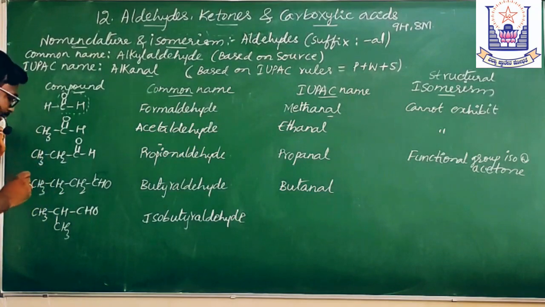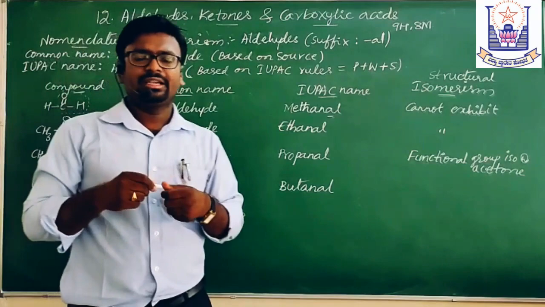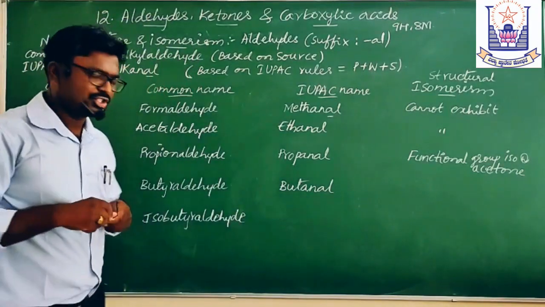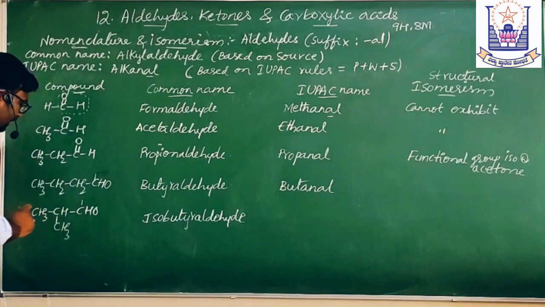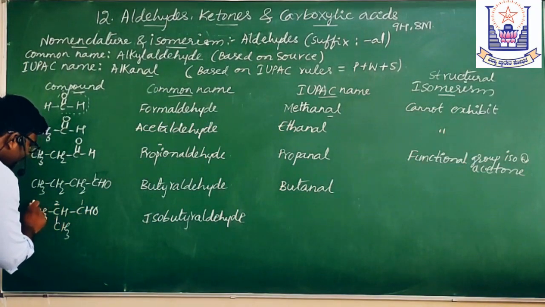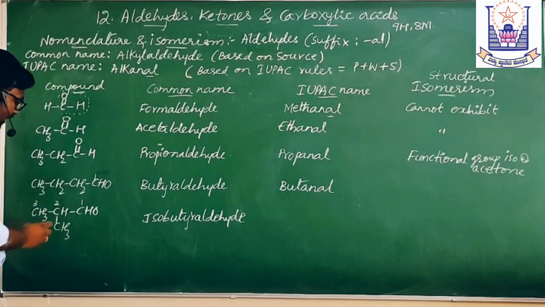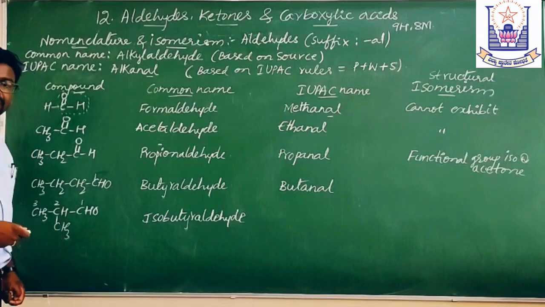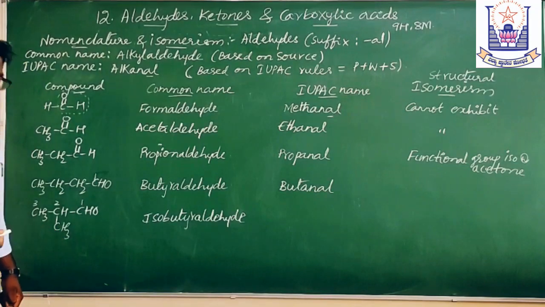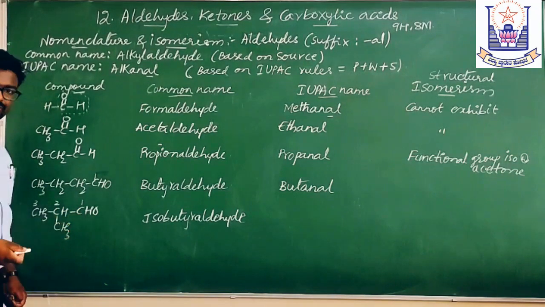Now, what is the IUPAC name of this compound? Give the numbering. We know that the carbon containing the functional group must take position 1. So, this is the functional group, position 1, and this is 2. You may give 3 to this or to this, no problem. Here we can see a branch, that is a methyl group. It is considered a prefix, and for the word root, 3 carbon atoms are there, so we take prop, and a suffix for the functional group.